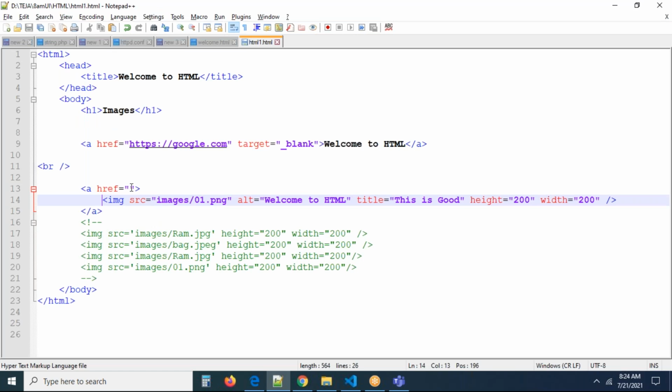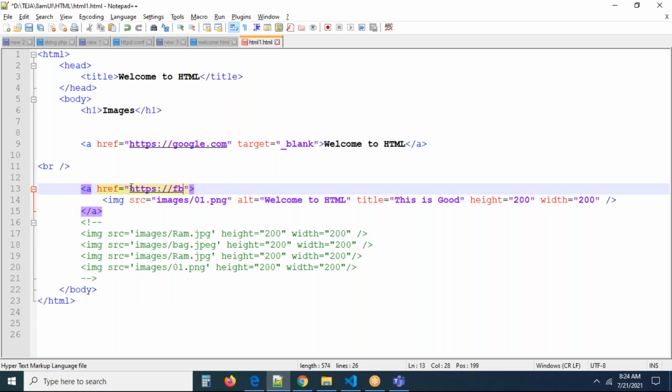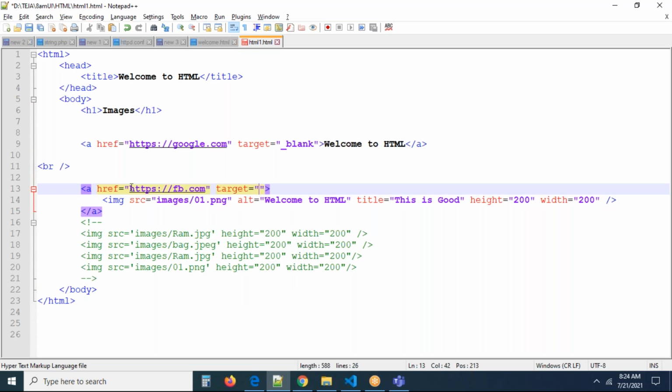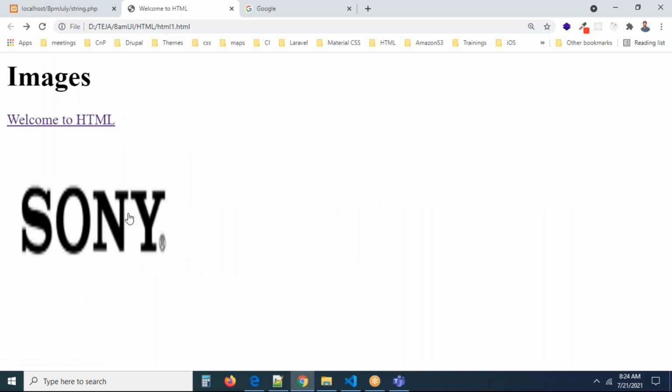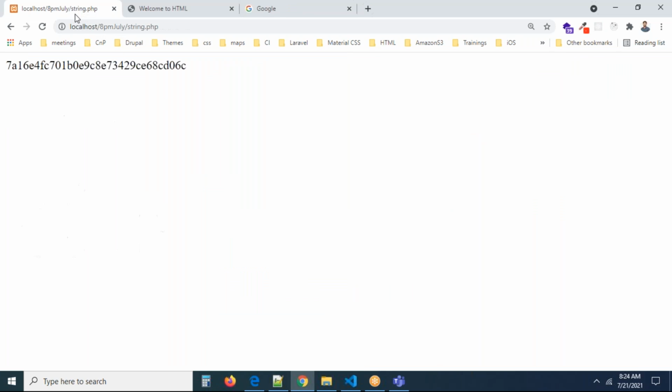Now you can see, you want to make something, right? https://facebook.com. You want to make it https://fb.com/, okay, and you want to make target equal to underscore blank. Then what is going to happen, it will open in a new window, underscore blank. Now you can see I'm clicking on it. Can you see it opens in a new window and Facebook got loaded because we already logged in, that's why it is showing you something, right? Exactly, this is how we can add links to an element.